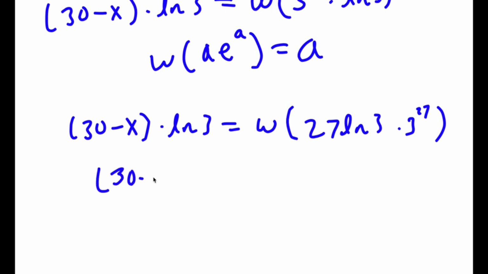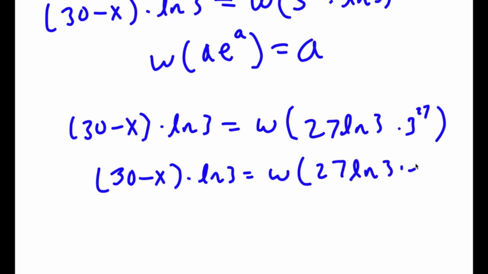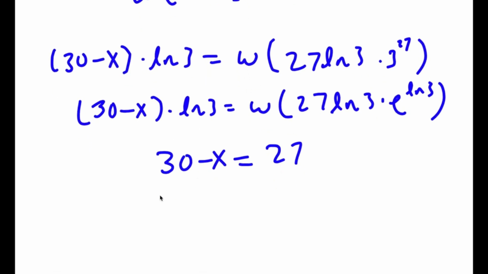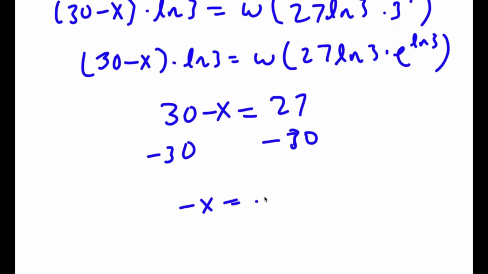Now I can write this as 30 minus x times ln 3 is equal to the W-Lambert function of 27 times ln 3 times e to the power of ln 3. And now I can simplify this to 30 minus x is equal to 27, because the W-Lambert function is in the right form, so this is equal to 3. So now I have a simple equation. All I have to do is subtract 30 on both sides. So I get negative x is equal to negative 3, meaning x is equal to 3. So this is my answer.